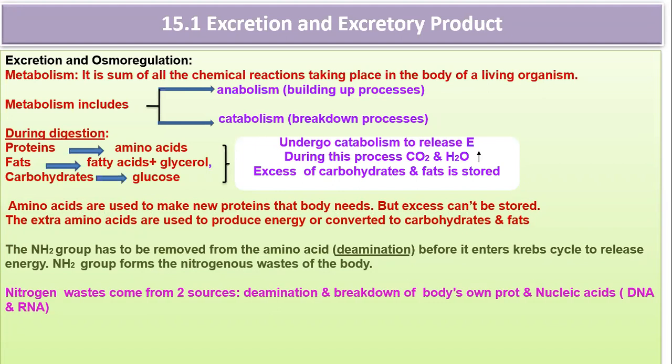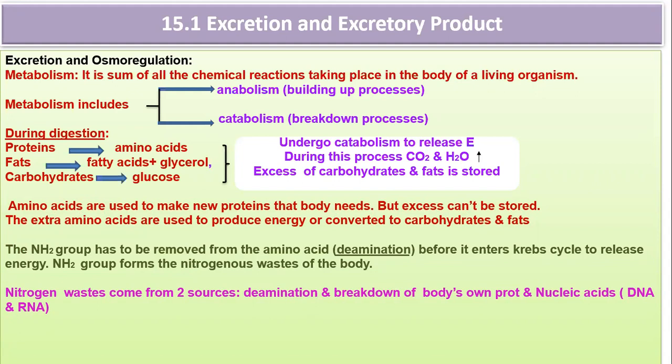DNA and RNA. Now ammonia is highly toxic, so some organisms can immediately remove the ammonia from the body, but certain organisms convert that ammonia into less toxic products such as urea and uric acid. So they become less toxic and later on can be eliminated.